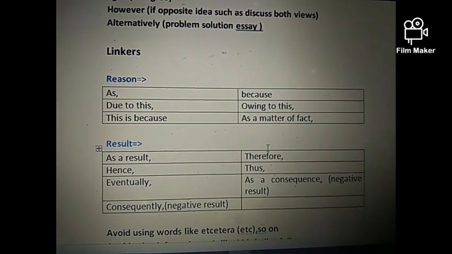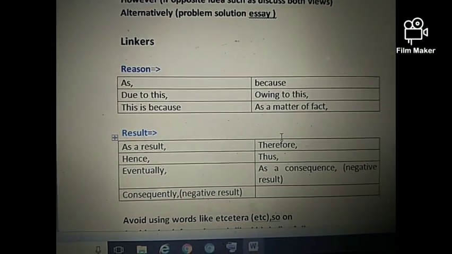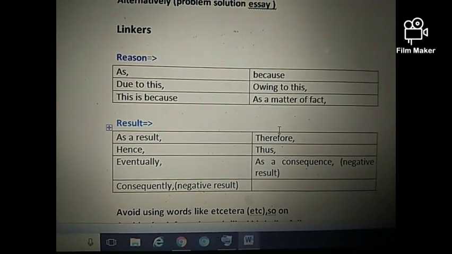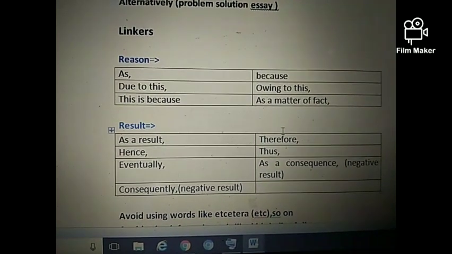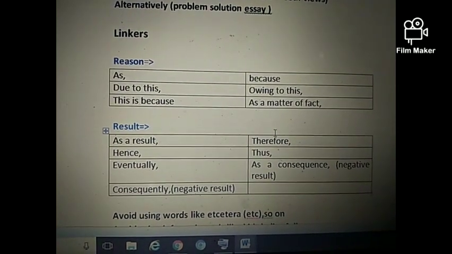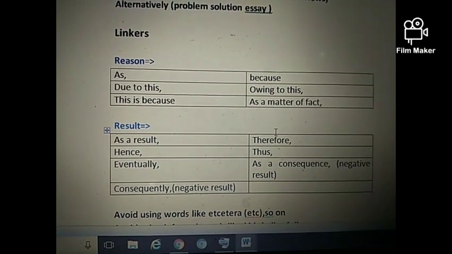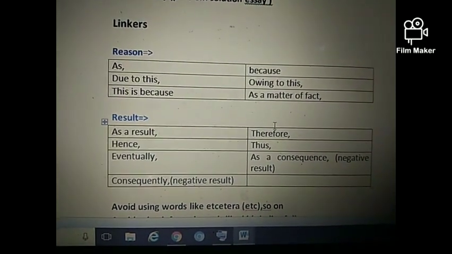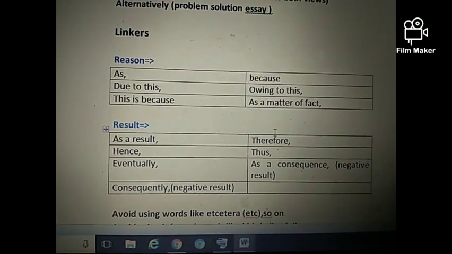So let's move towards linkers, which help us to maintain coherence and cohesion within our ideas. First of all, while giving reasons, you can use any of these linkers such as due to this, is because, owing to this, or as a matter of fact. In as a matter of fact and this is because, these are always used at the beginning of the sentence, after the full stop, but you can use due to this and owing to this in between the sentence or at the beginning of the sentence.